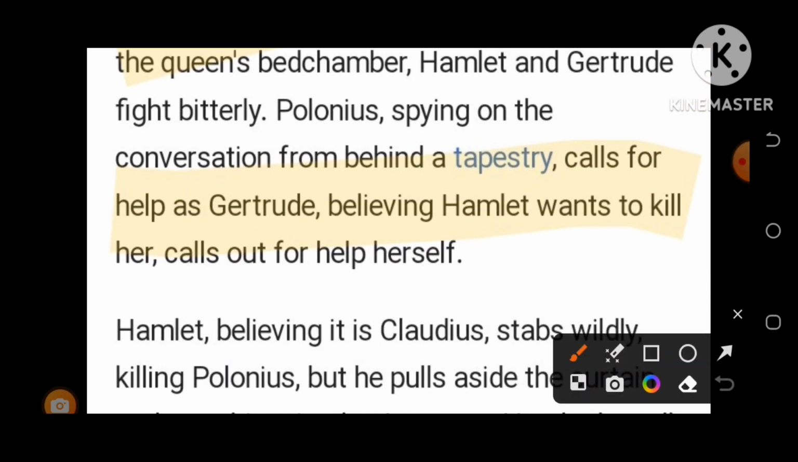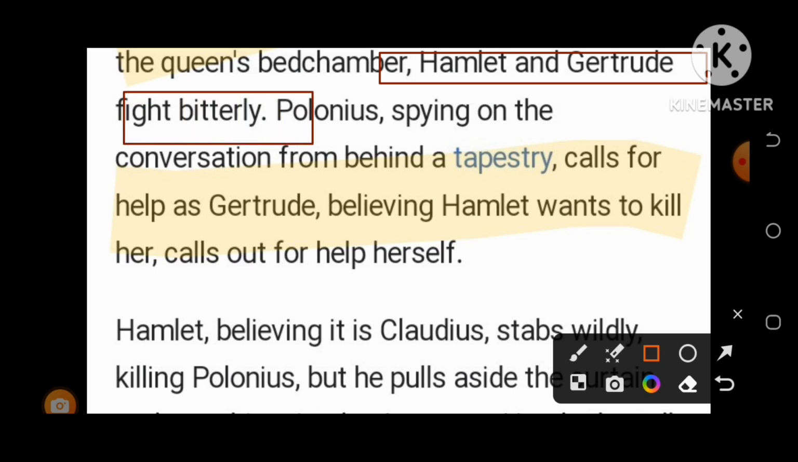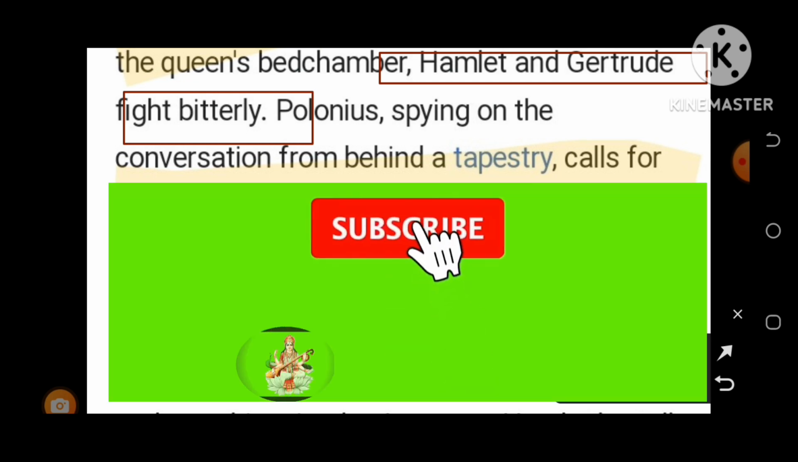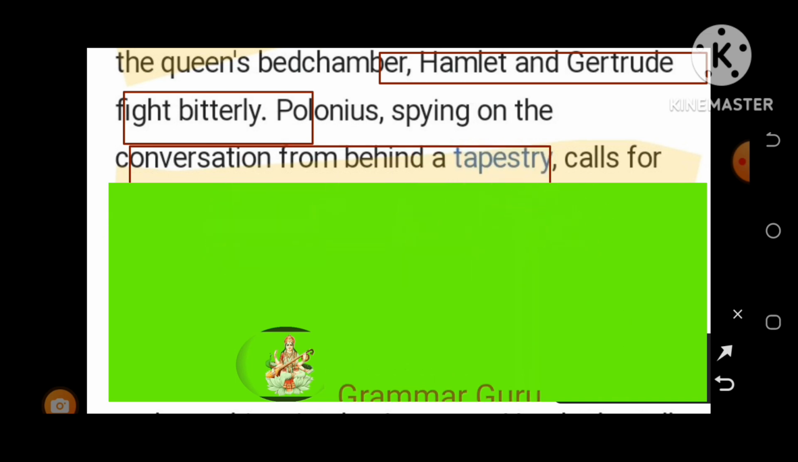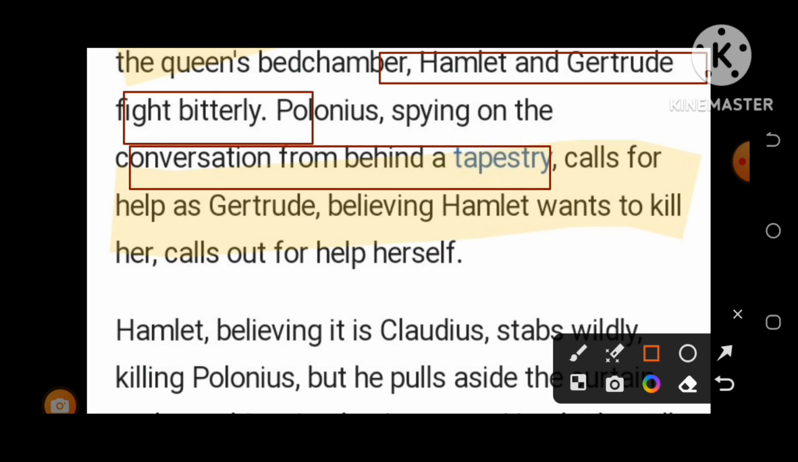Yes, Hamlet and Gertrude fight bitterly. For what? And then Polonius is spying on the conversation from behind a tapestry. When Hamlet and his mother were talking, right then Polonius was spying behind the curtain, and right then Hamlet became angry with Gertrude, his mother.